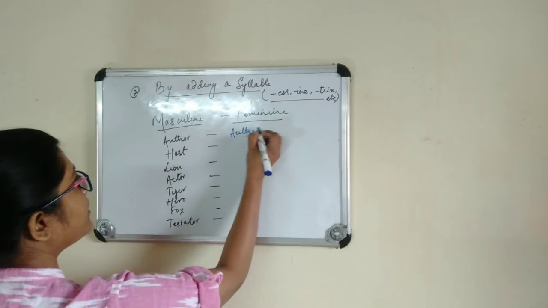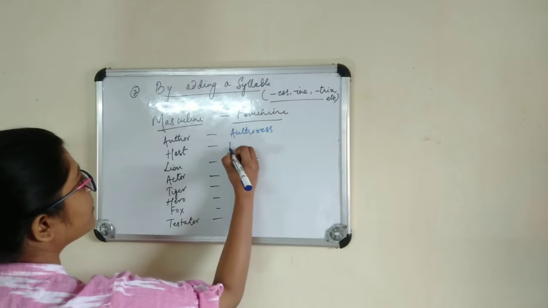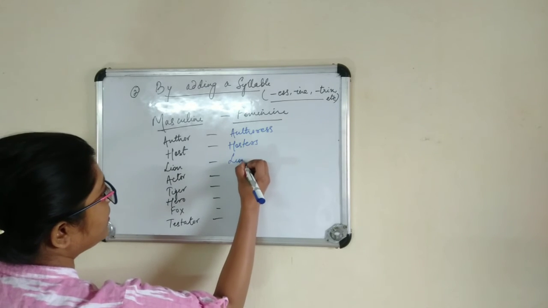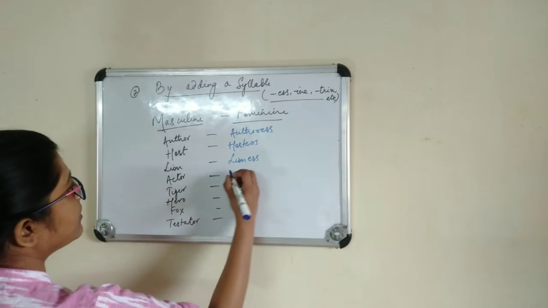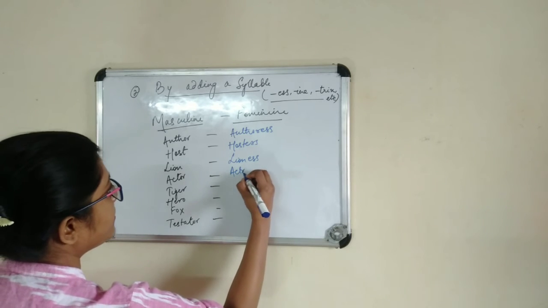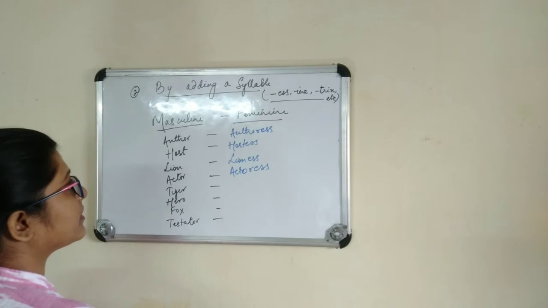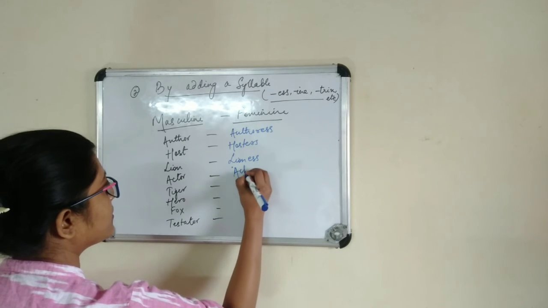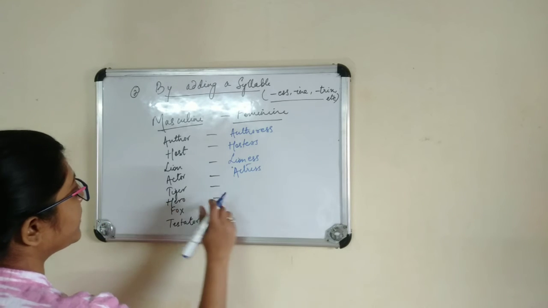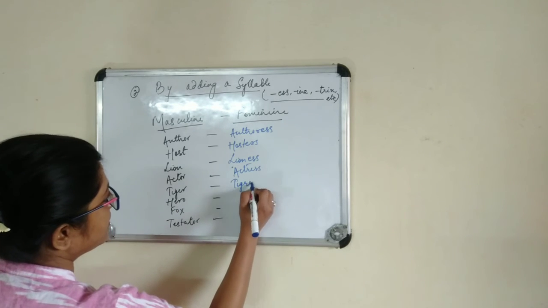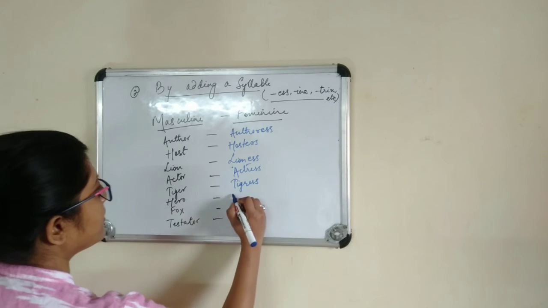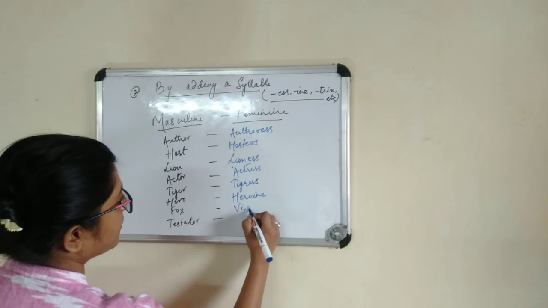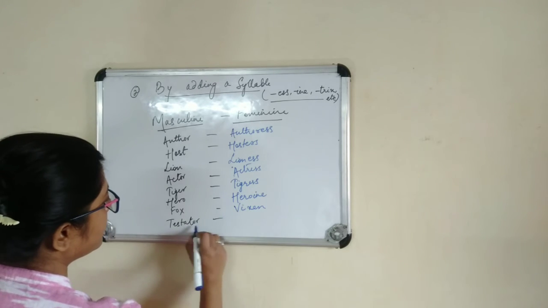For author it will be authoress, for host it will be hostess, for lion it will be lioness, actor it will be actress, for tiger it will be tigress, for hero it will be heroine, fox vixen, and for testator it will be testatrix.